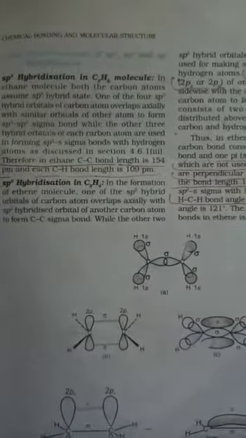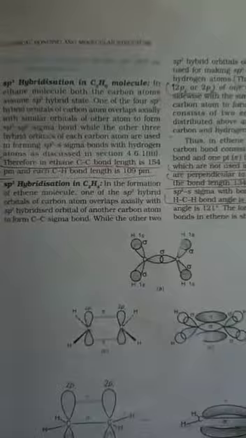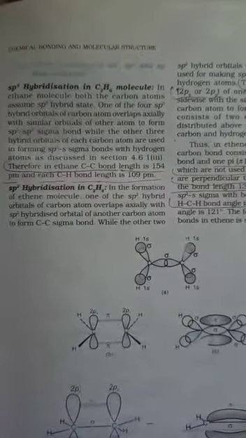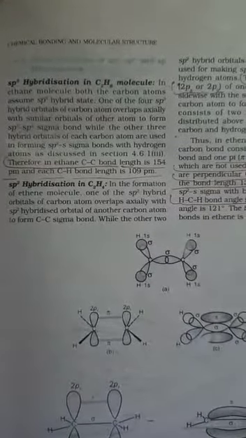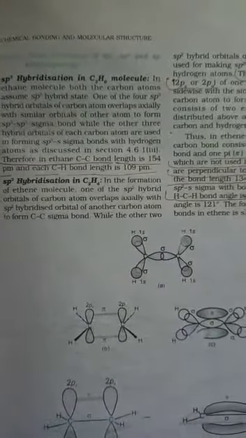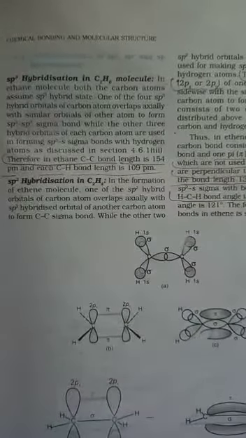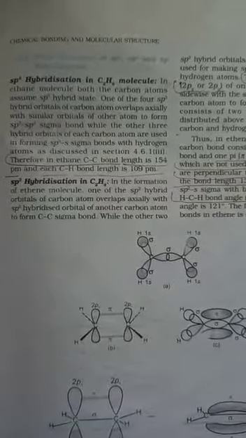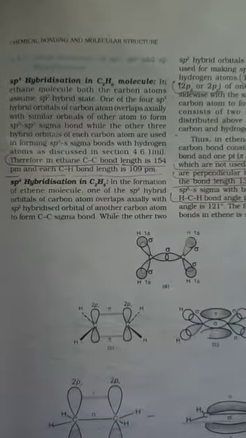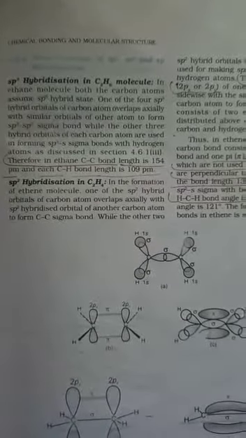Dear student, today I will discuss the most important topic for class 11th, and the topic is hybridization. First of all, we know the meaning of hybridization. So what is hybridization? Hybridization is a process in which the atomic orbitals of an atom combine to form hybrid orbitals having comparable energy and most stability.